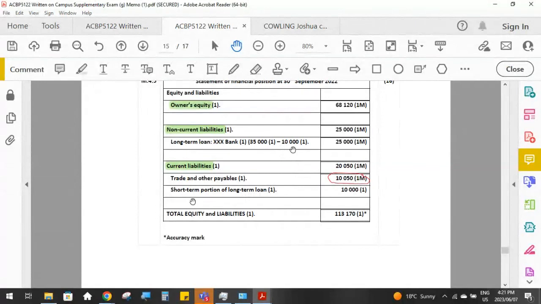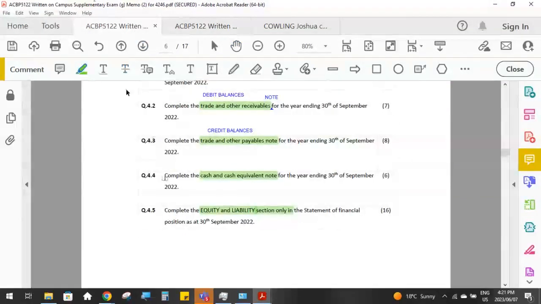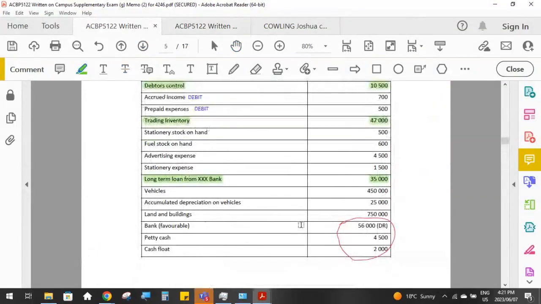And then over here, that 10,000 Rand that we took out of the loan, we must show it here under short-term portion of the loan. So under non-current liabilities, we've got long-term portion of the loan, and under current liabilities, we've got the short-term portion of the loan. So that 25 and that 10, that's our 35,000 of the total loan that we owe, split between long-term and short-term portion.